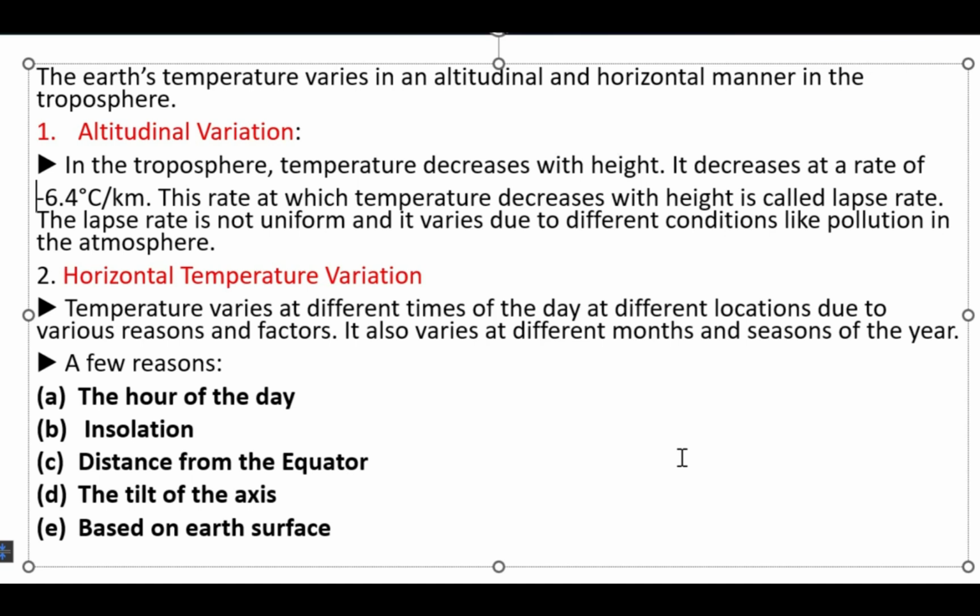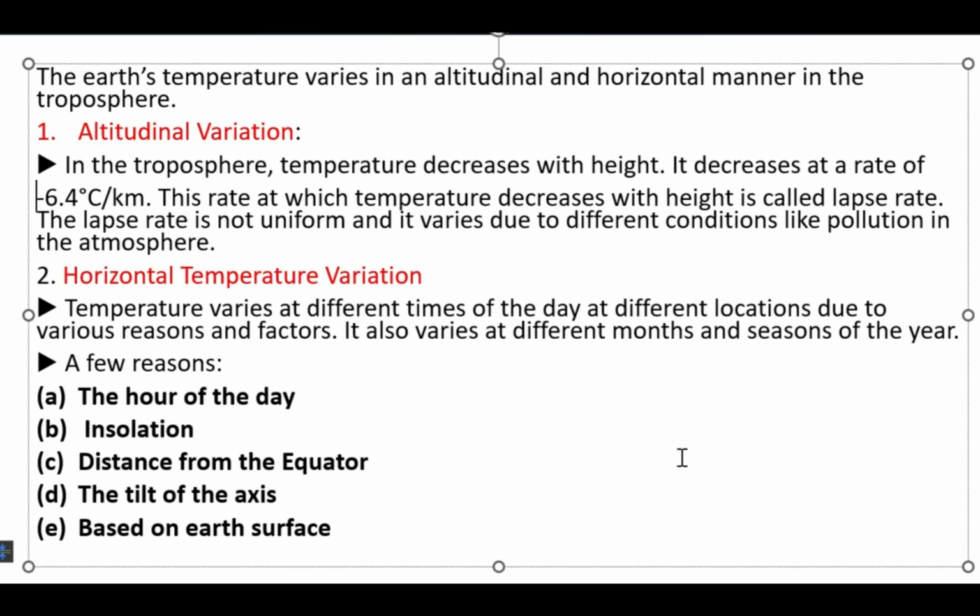Next thing is insolation. Insolation is a phenomenon of day and night occurrence. It is due to the revolution and rotation of the earth. Due to the rotation, only one half of the globe is exposed to the sunlight. The other half will be dark. So depending upon the rotation and revolution of the earth, you will have day and night. And the temperature of any area is based on the insolation of that area. The length of the daylight and the angle at which the ray falls on the earth also determine the amount of insolation and the temperature of that particular area.